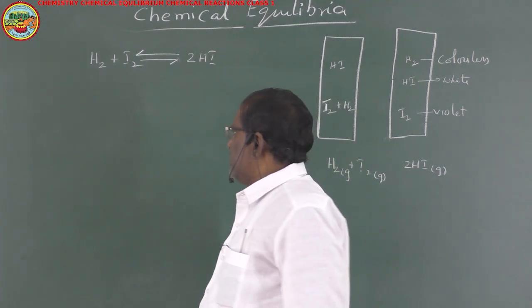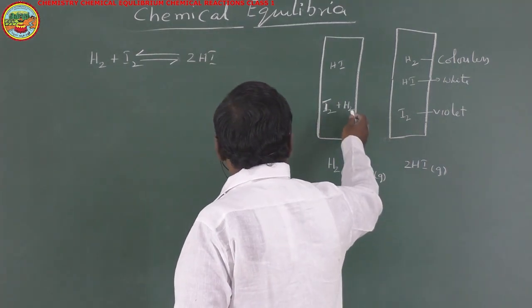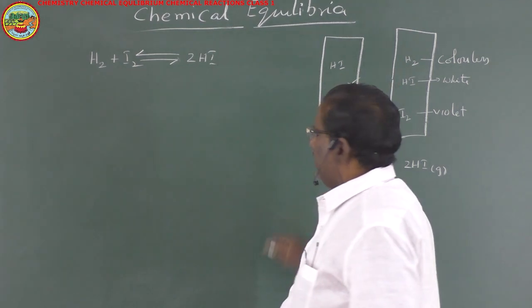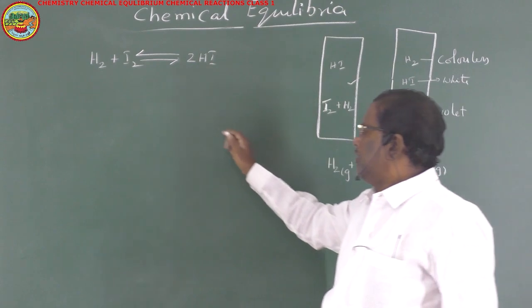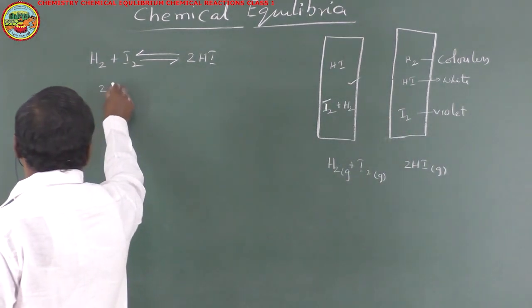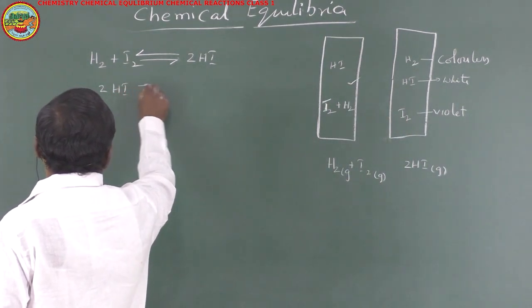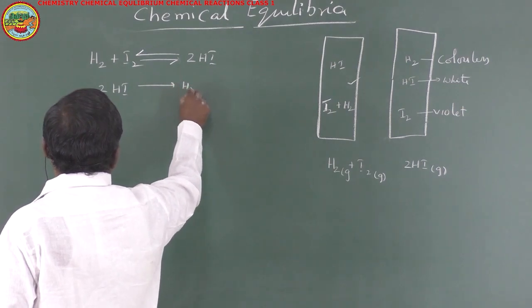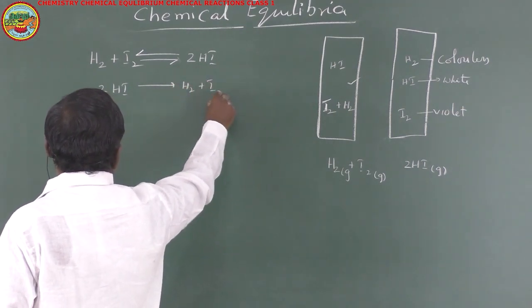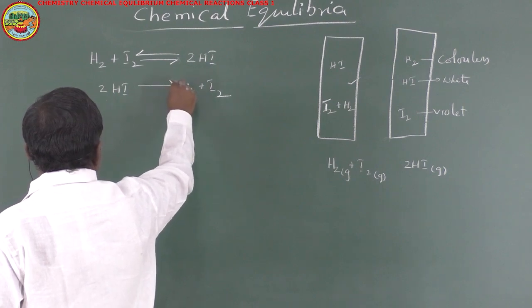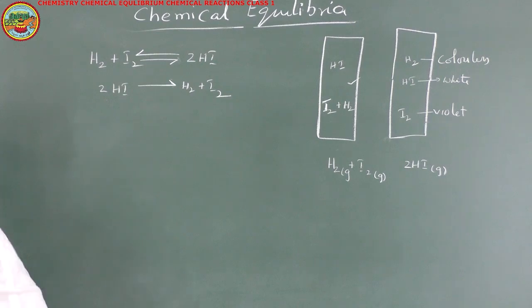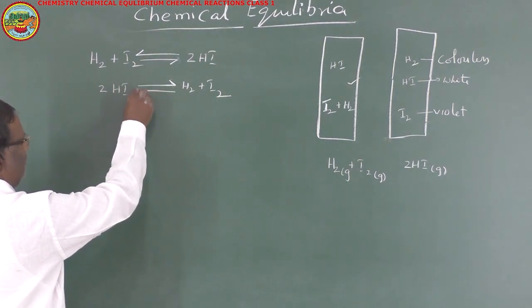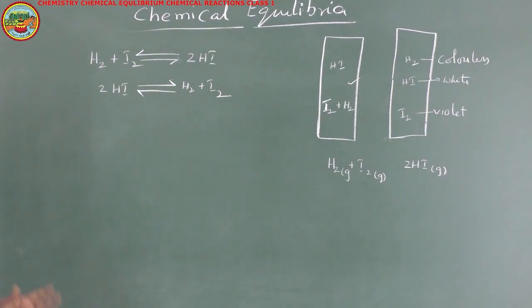And another thing is, here we have taken another case. Hydrogen iodide was initially taken. It decomposes to give hydrogen and iodine. This is observed by the gradual increase of violet color. After some time, this hydrogen and iodine are converted back into hydrogen iodide.